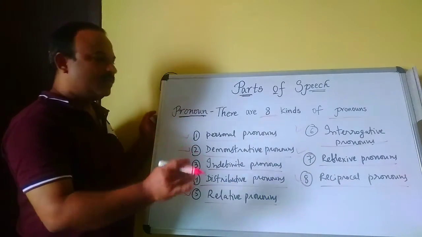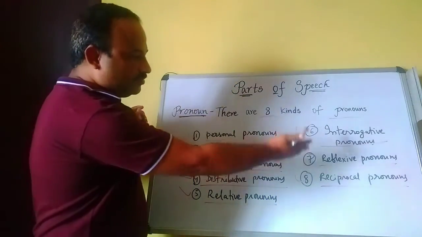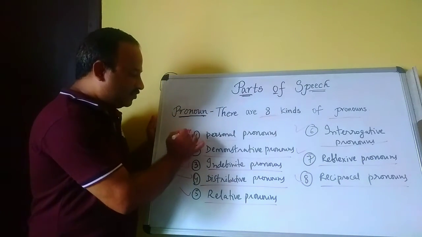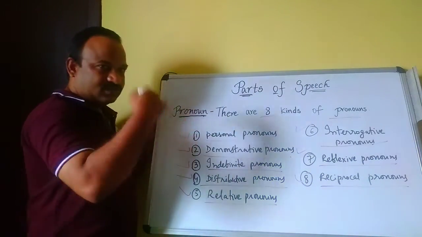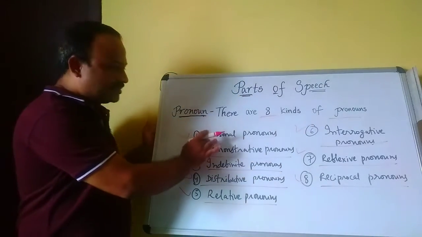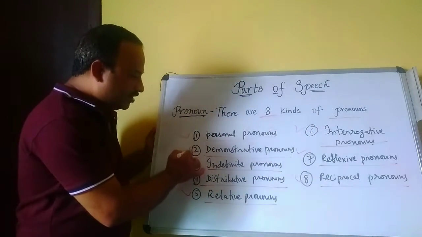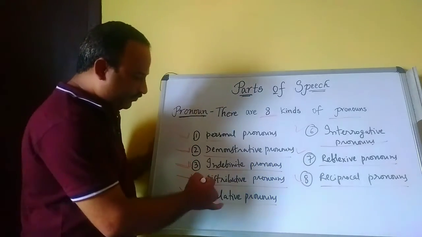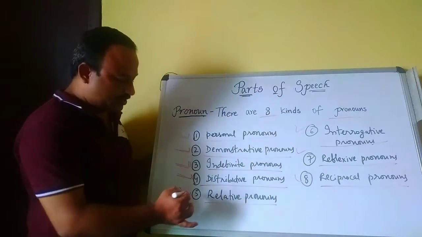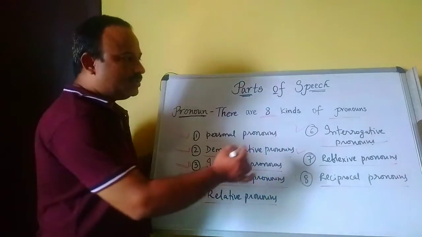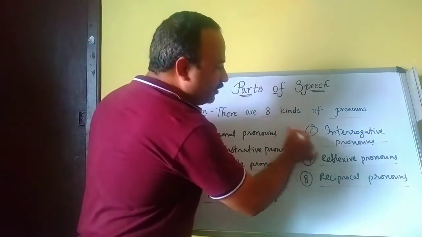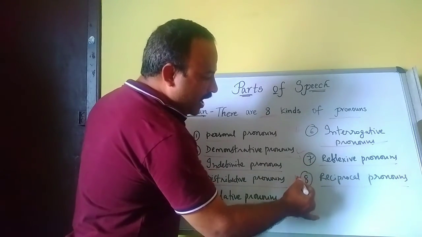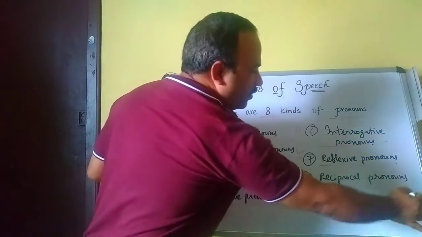It is enough, but we will learn all 8, no problem. Once again I am repeating: personal, demonstrative, indefinite, distributive, relative, interrogative, reflexive, and reciprocal pronouns.